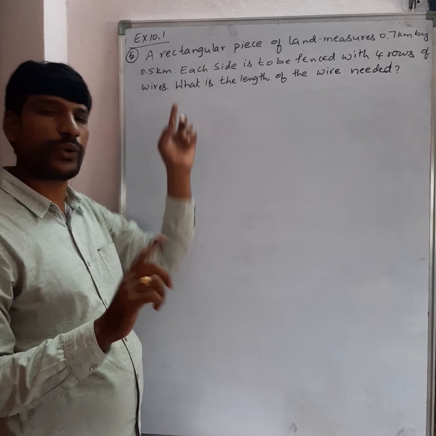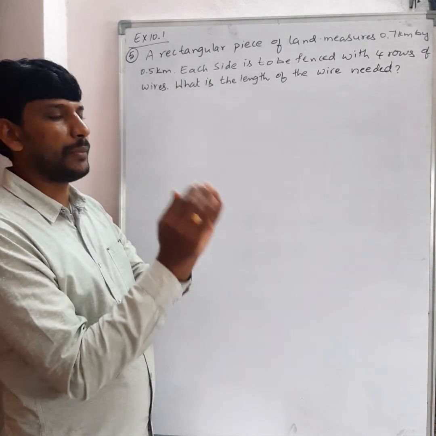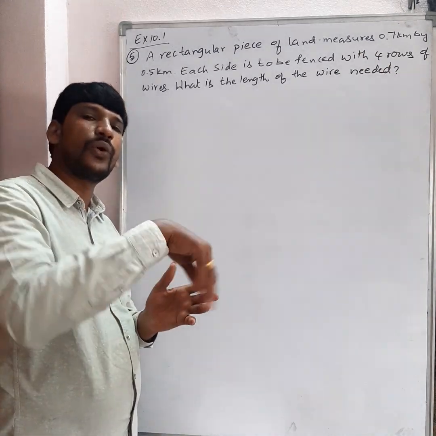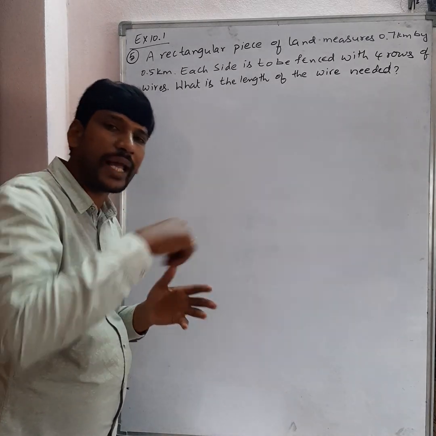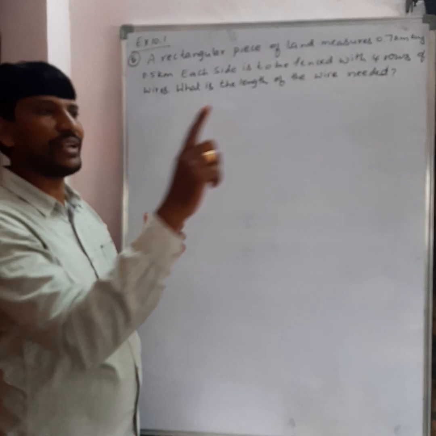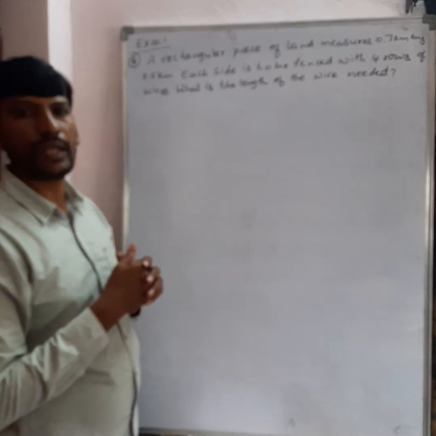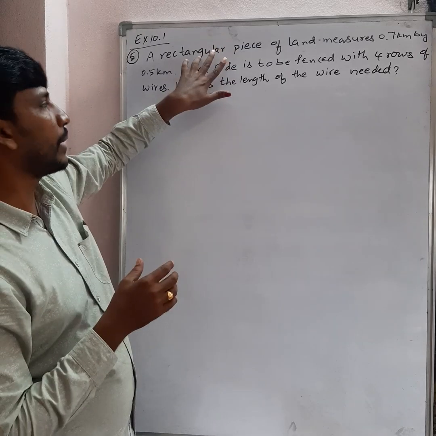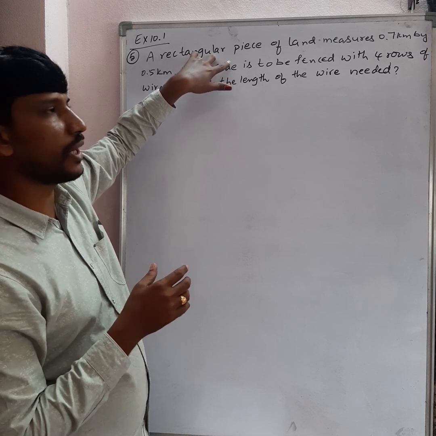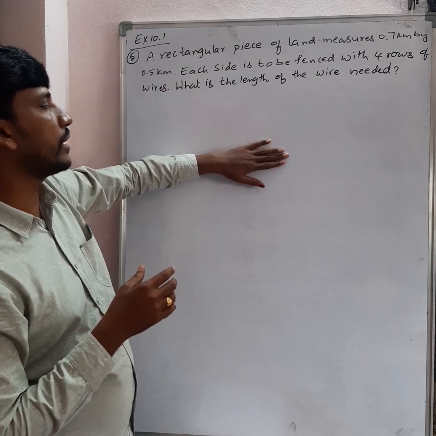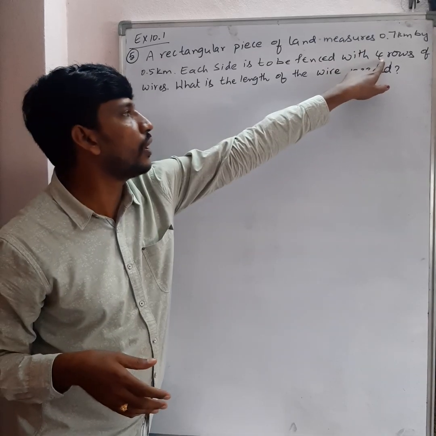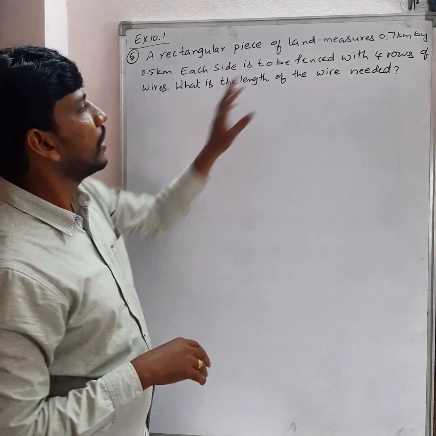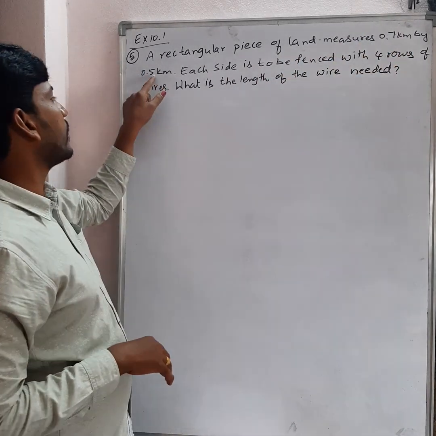What is the perimeter of a rectangle? 2 into L plus B. After finding the perimeter of the rectangle, you just multiply with 4 because there are 4 rows, and you will get the total length of the wire. Clear? The fence has 4 rounds, 4 rows. So first find the perimeter of the rectangle, that is 2 into L plus B, and after getting that perimeter, just multiply with 4, you will get the total length of the wire. Clear, my dears?